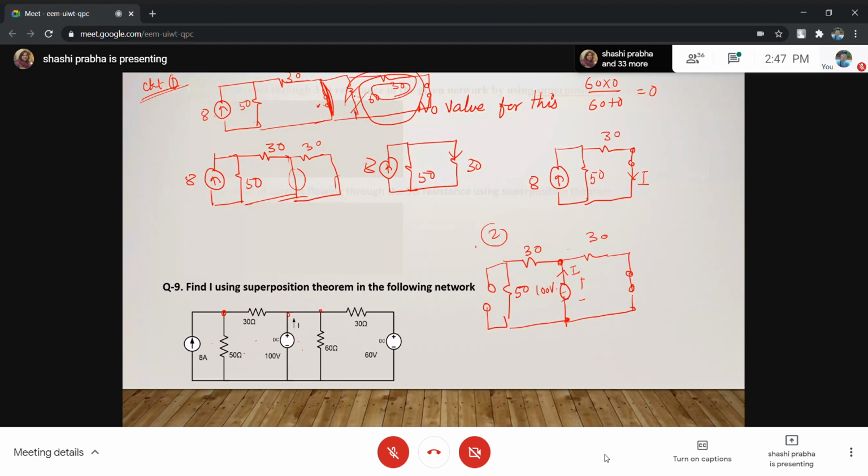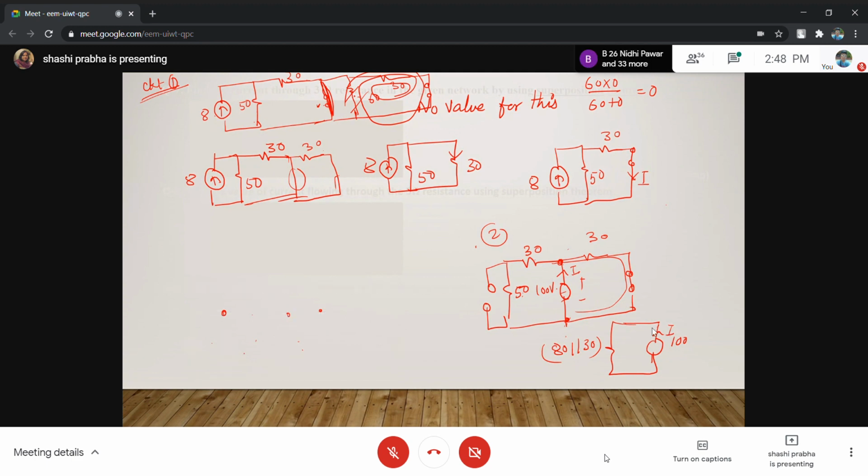What do we need to find? And what is the resistance connected here? 50 plus 30, 80, and this is 30, no? So what about this 30 and this 80? 30 and 80 are in parallel. So this is 100, and this you will find as 80 and 30 in parallel. You can find this single loop again. So you have to apply a little trick to find all these currents. I'll show you another one.